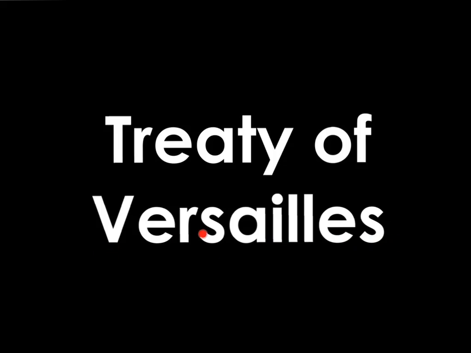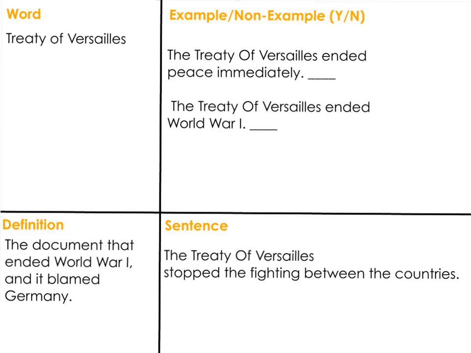Versailles is a French word, so you don't hear the L sound here. So it's treaty of Versailles. Let's say the word 3 times. Treaty of Versailles.